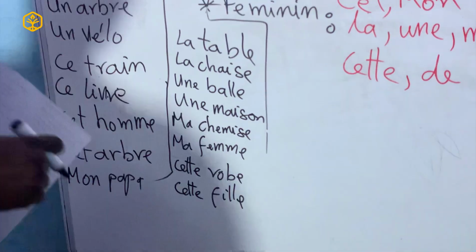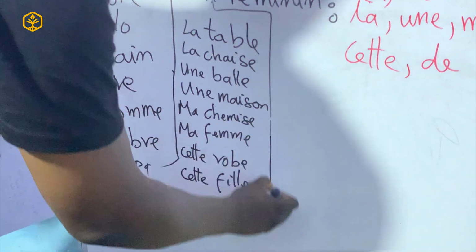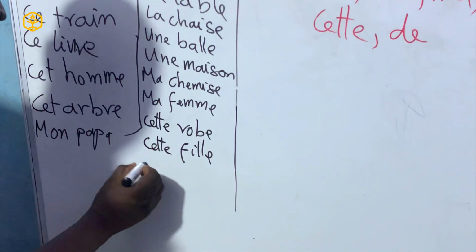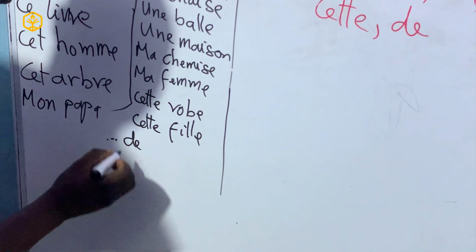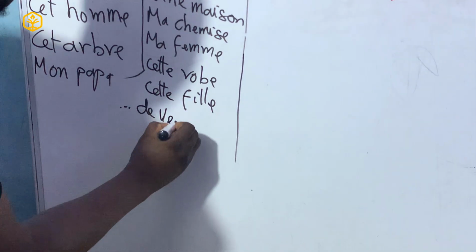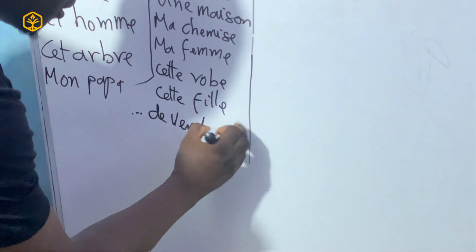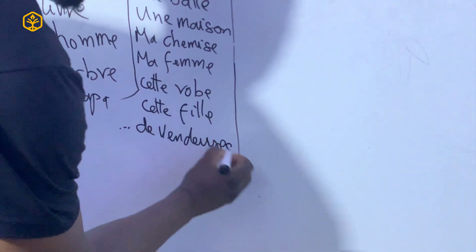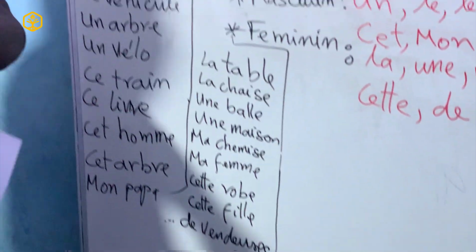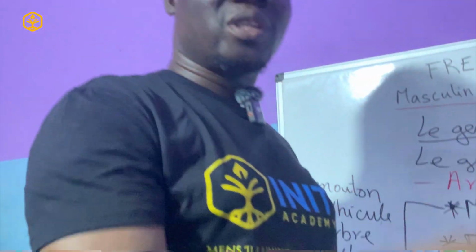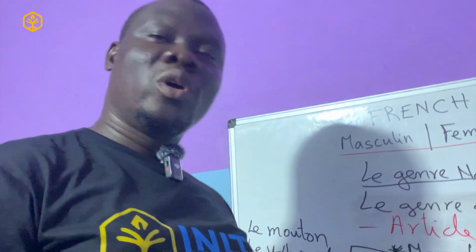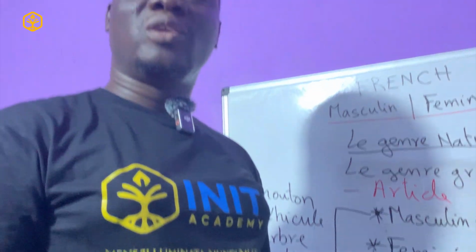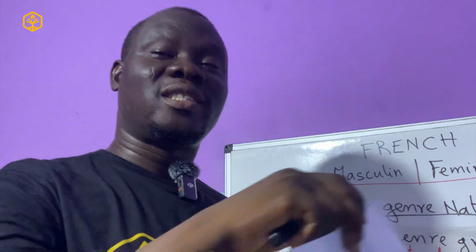We have seen cette fille already. And in the case of the de, you can have cases where we have a sentence and then de vendeuse. We'll have the chance to study these cases. Une place de vendeuse or une fête de vendeuse. In this case, vendeuse, we know we are dealing with feminine. They are ladies who are selling, ladies sellers.